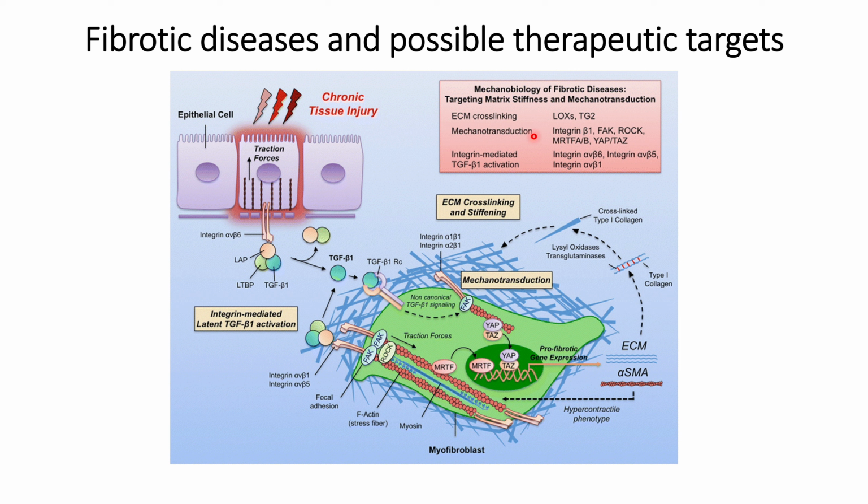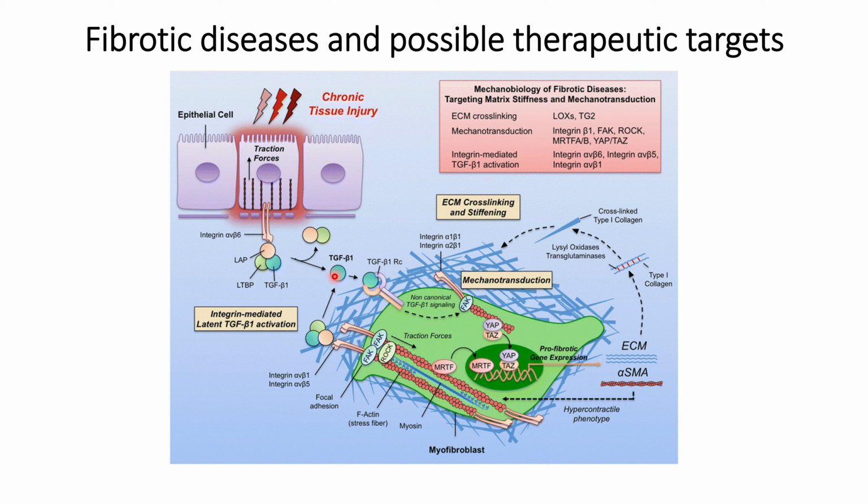The other approach is targeting the mechanotransduction pathway, such as the integrins and FAK-ROCK pathways, so that myofibroblast formation within the cells will not occur or will be reduced. The third therapeutic approach is integrin-mediated TGF beta 1 activation.